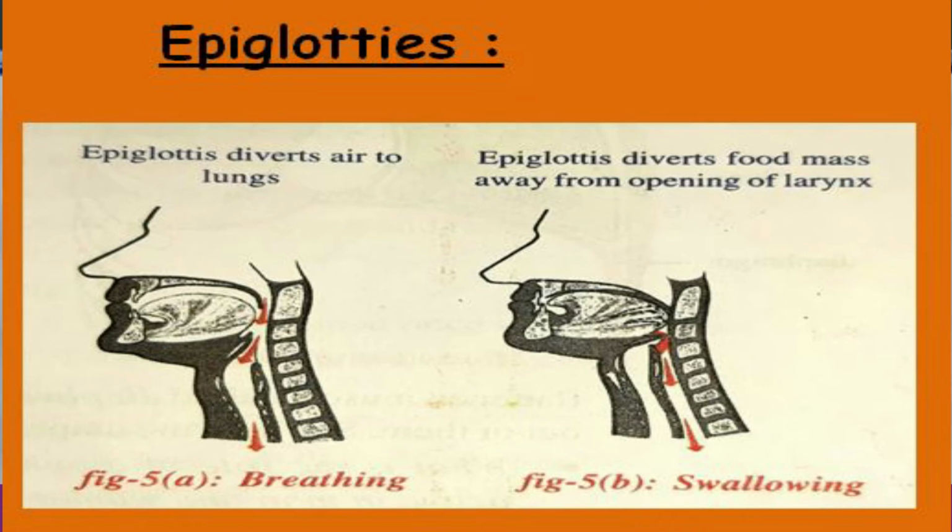The epiglottis valve is partly closed when we swallow food, and the food goes down to the stomach and is kept out of the trachea. The trachea is the windpipe, and the use of the epiglottis is that it protects the tube of the lungs, arresting the entry of food.